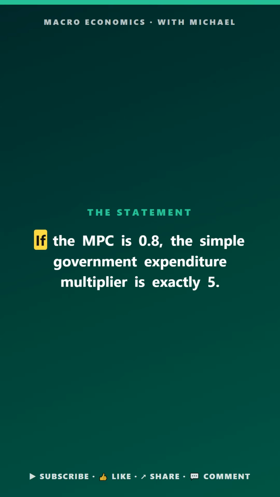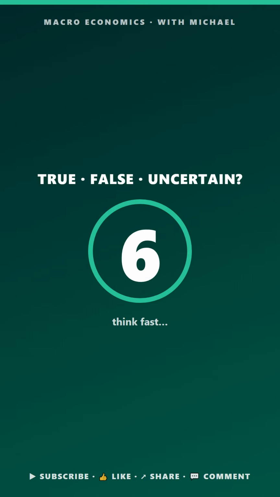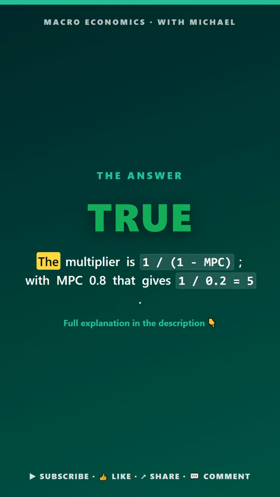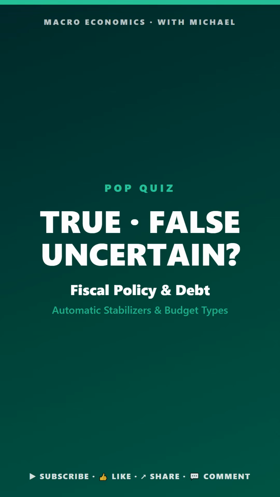Macro pop quiz. Fiscal policy and debt. True, false, or uncertain. If the MPC is 0.8, the simple government expenditure multiplier is exactly 5. The answer is true. The multiplier is 1 over 1 minus MPC.